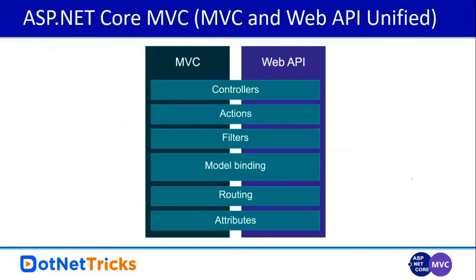Because in MVC 5 and Web API 2, we had a different controller for Web API, different actions, filters, model binding, everything was different. But in ASP.NET Core, the things are the same. The pipeline is the same. In MVC 5 there was one pipeline and in Web API 2 there was a different pipeline, but here the pipeline is exactly the same. It doesn't matter whether you are writing code for MVC or for your API.